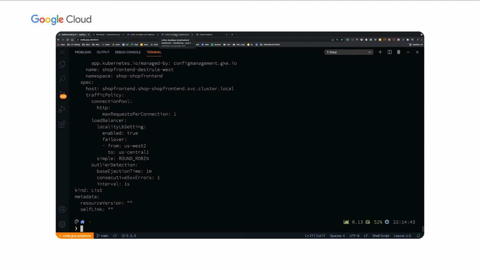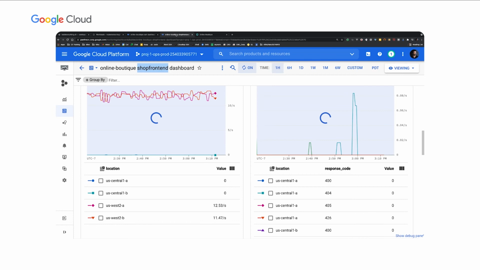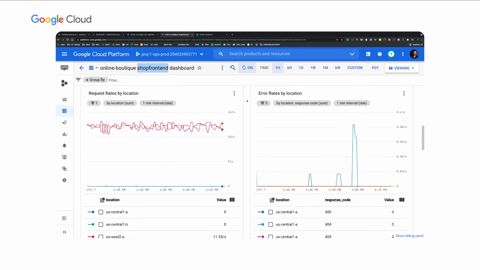So in order to prove that that is actually working, remember that my load generator is only running in US West 2. So what I should expect is only the West front end to be receiving traffic, because nobody else is really accessing this particular application. So the best way to do that is let's look at the charts. So here I have a custom dashboard that I've created for shop front end, very similar to the one that we were looking at for cart earlier.